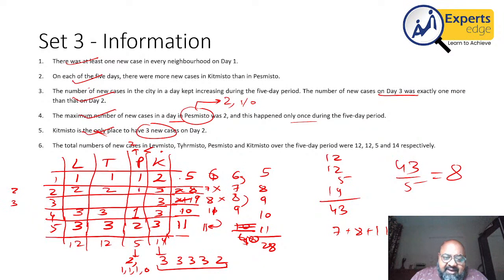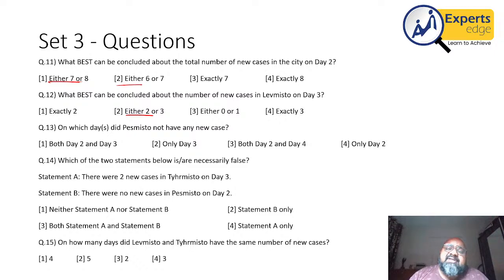Now that 1 has been used for P, the only possibility left for P is 0, and therefore L and T have to be 3 and 3. I get a definitive chart, and therefore the question is solved. It says what best can be concluded about the number of total cases in the city on day 2. On day 2 there were 8 cases, therefore option 4.